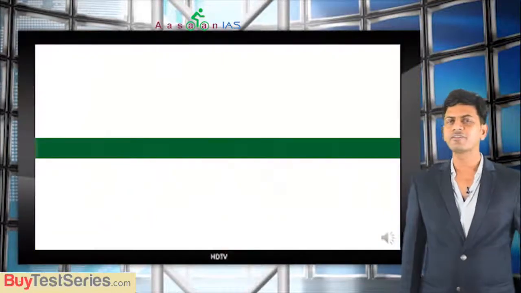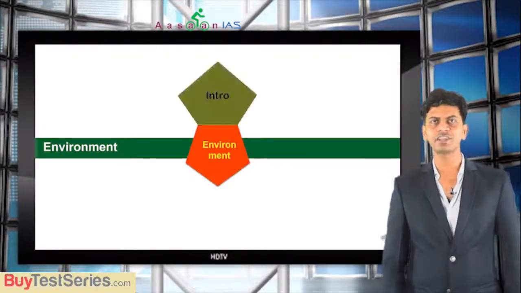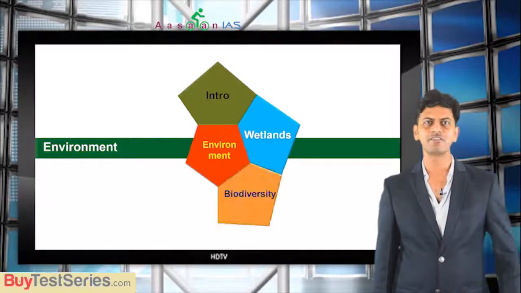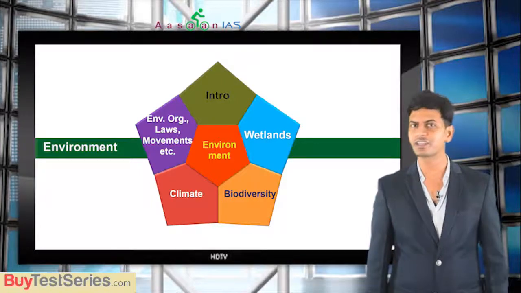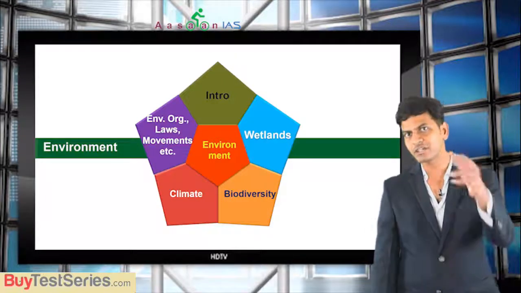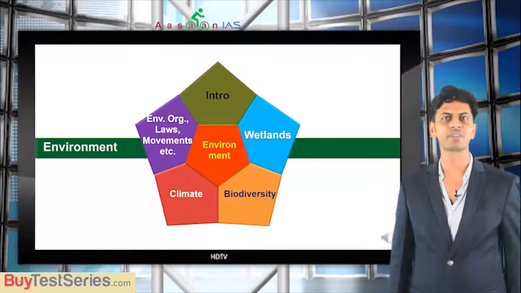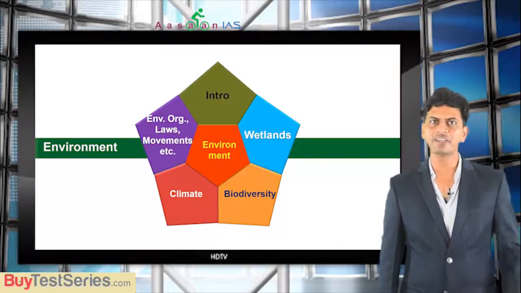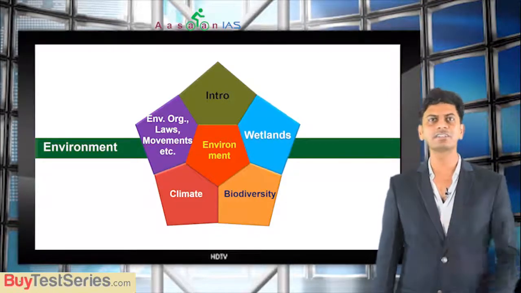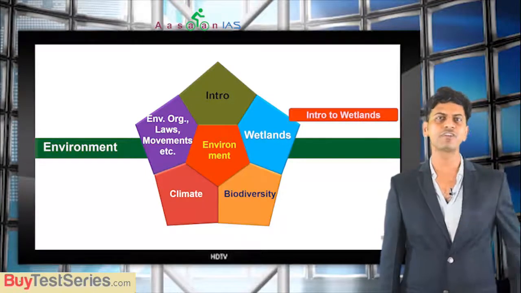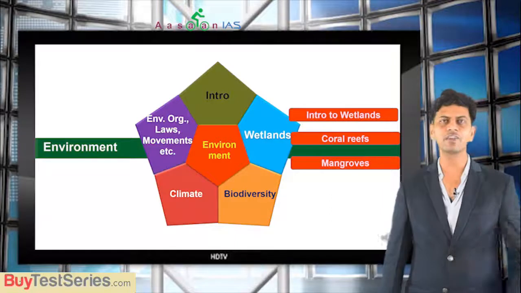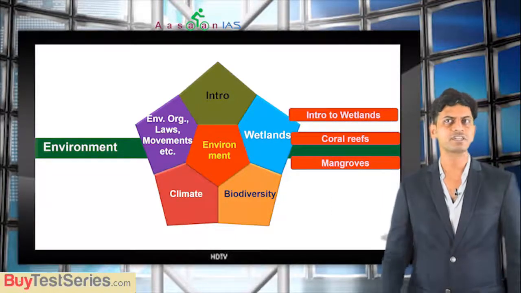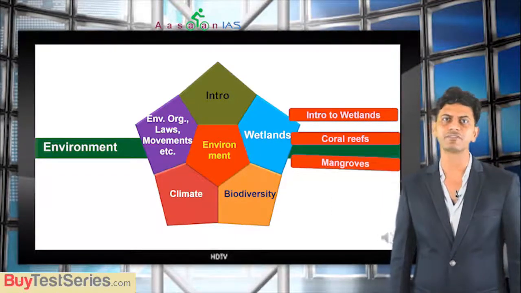You know that I have divided environment into 5 parts: introduction, wetlands, biodiversity, climate, environmental laws, environmental movements, environmental organizations, etc. Of course, current affairs also will be covered in this only, don't worry. So, we have started wetlands. I further divided this into 3 subparts: introduction to wetlands, coral reefs and mangroves. We already have done introduction to wetlands and coral reefs. So, this is the third video, that is mangroves.